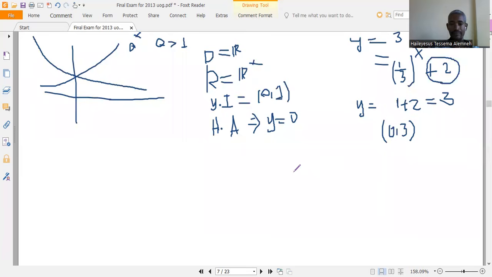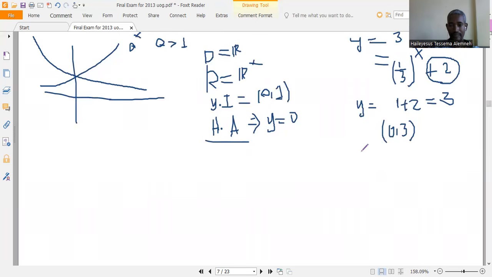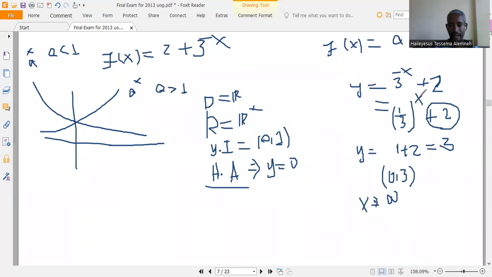The y-intercept is (0, 3). To check the horizontal asymptote, which was y is equal to 0 before: as x approaches infinity, 1 over 3 to the power of x goes to 0, so y goes to 2.